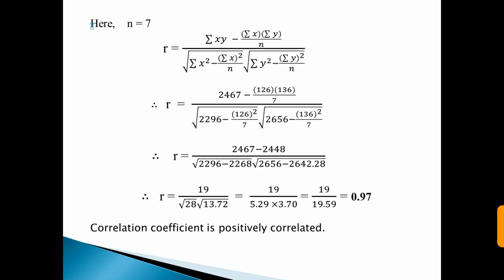So r is equal to 0.97, and hence the variables are positively correlated, since 0.97 is greater than 0.